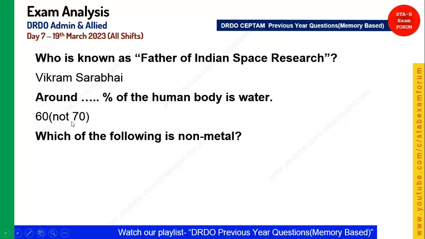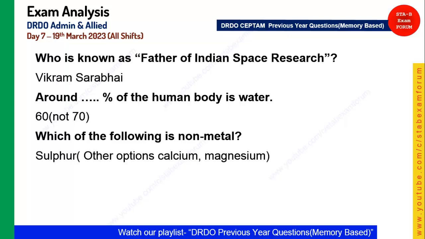Coming to the next, which of the following is a non-metal? There were few options given and you have to choose the non-metal, and the answer was sulfur, and the other options were calcium and magnesium, which are both metals.